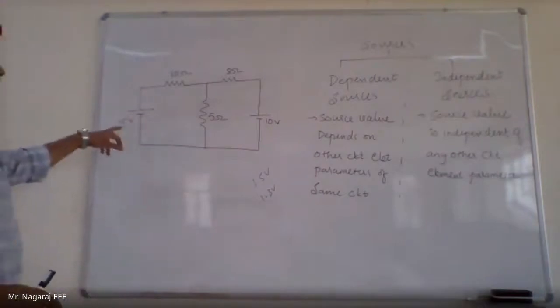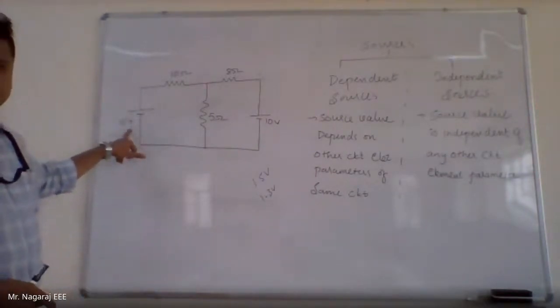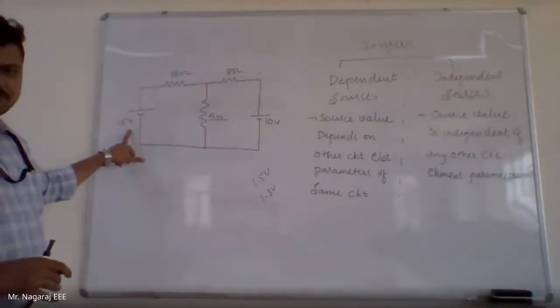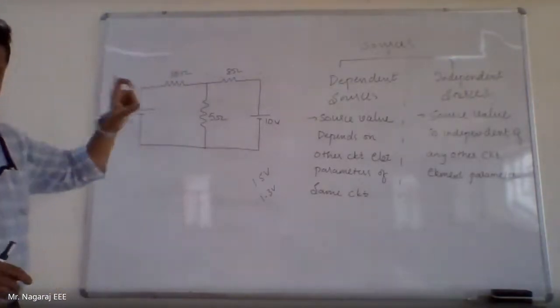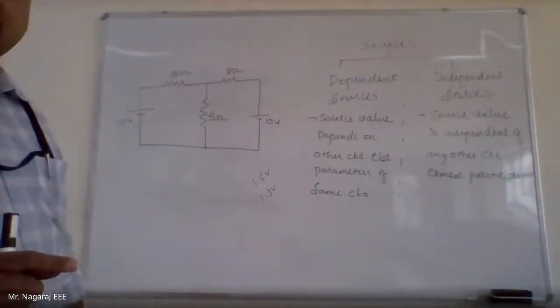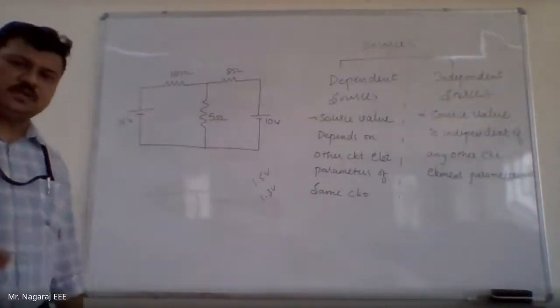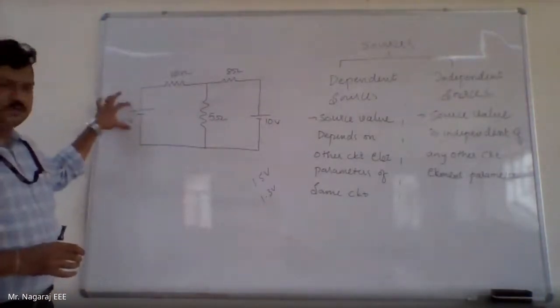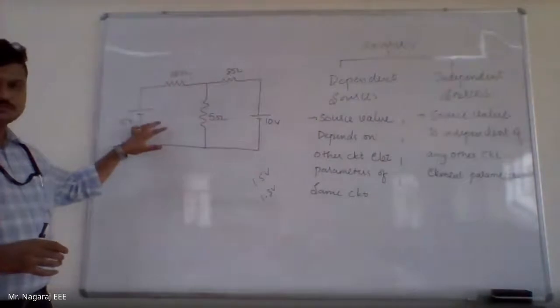So this is called an independent voltage source. It is an independent voltage source because the value of this battery is independent of anything else. It is independent of anything else. So this is called an independent source.